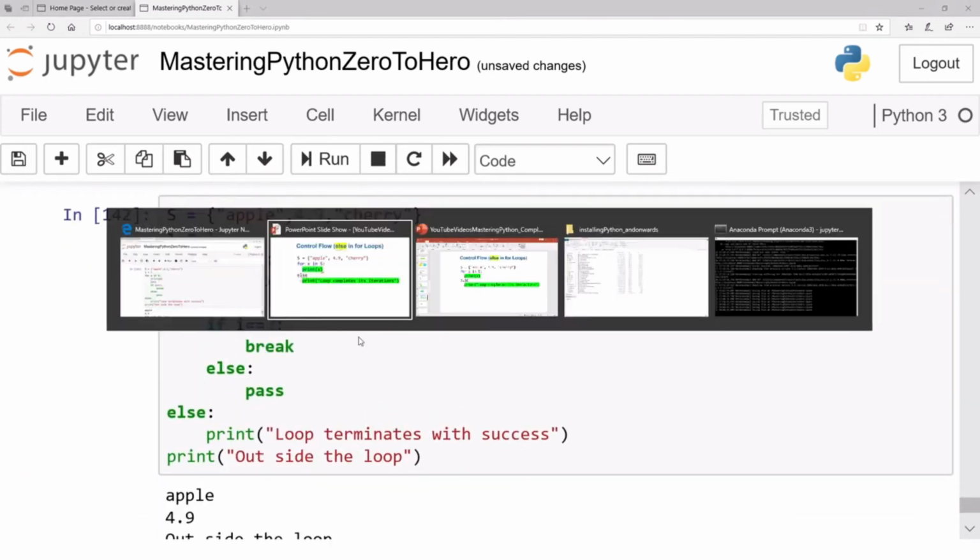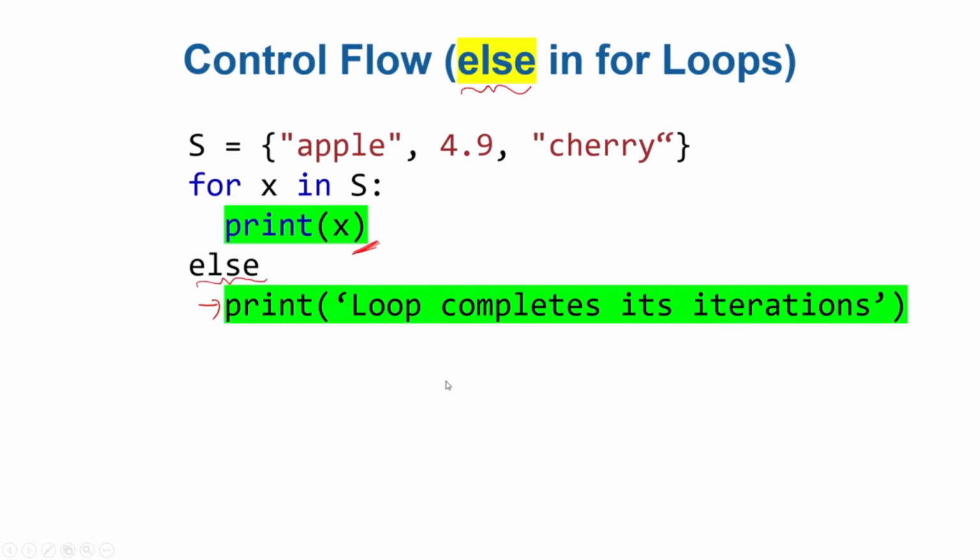Although this else is there for the for loop, I would recommend avoiding using else in the beginning. I mean, you may be confused by this else. By the way, there is a mistake here. This else should end with a colon here. Okay, so I would recommend not using the else clause for a for loop in the beginning until you really need it, because you may confuse this else with the else of an if condition, and you may think something else and the program behaves in a different way. Either way, if you want to use else for a for loop, it is there in Python.